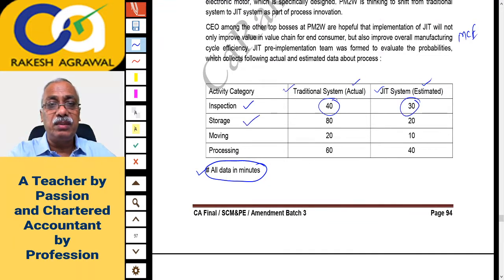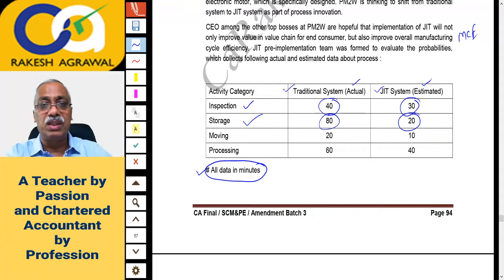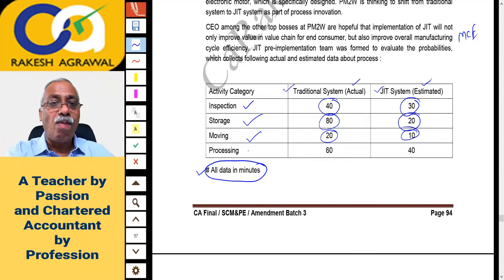For storage, you are spending actually 80 minutes. Later on, you will be spending only 20 minutes, because in JIT the storage activity is substantially reduced. You produce only as much as you can sell, and you purchase the material as much as you need. On moving also, from 20 minutes it will go down to 10 minutes. And processing, that is actual production time, from 60 minutes at present will go down to 40 minutes.